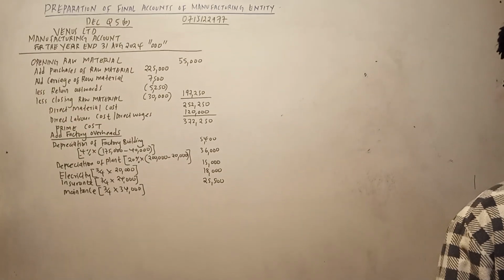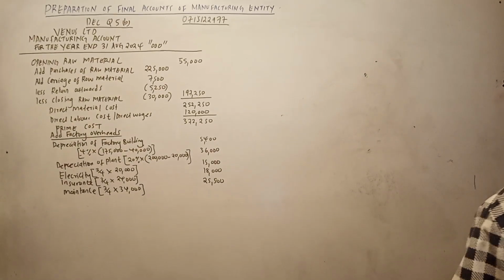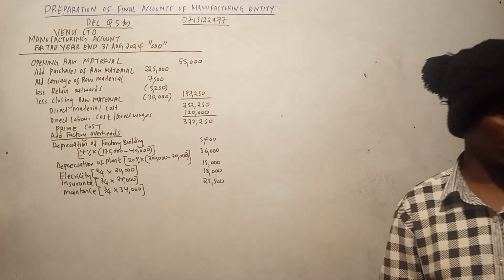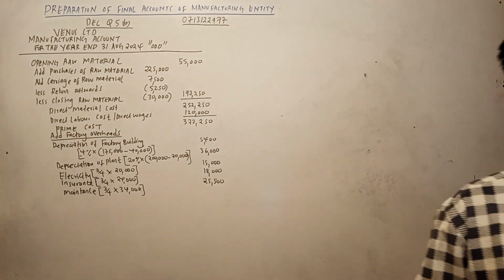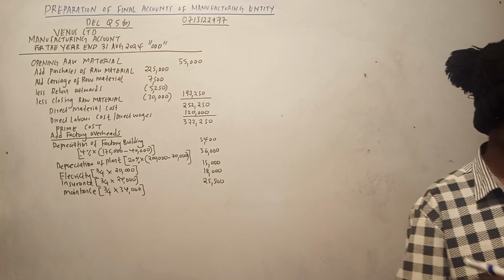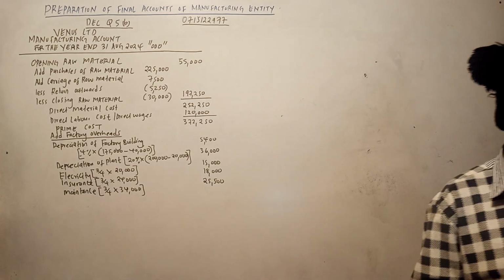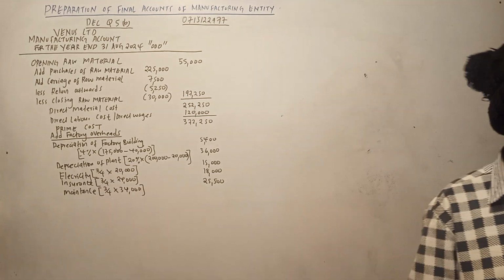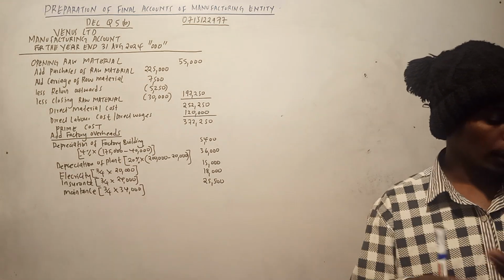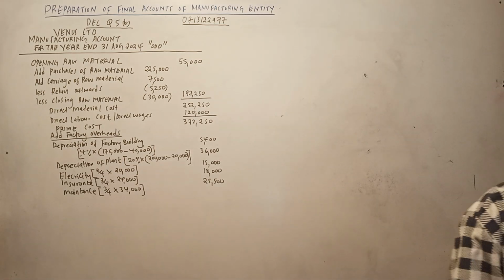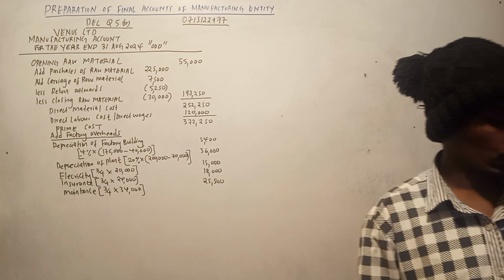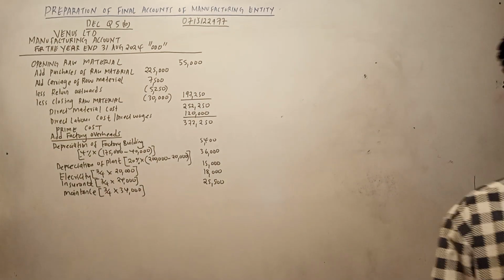So we start at the top with ordinary share capital. Ordinary share capital is an item of the balance sheet. Retained earnings the same, share premium the same, bank the same, factory building the same, plant and machinery the same, furniture and fitting the same. Accumulated depreciation will also affect the balance sheet because we need to deduct it, as the items are at cost. Inventory, that one is okay.